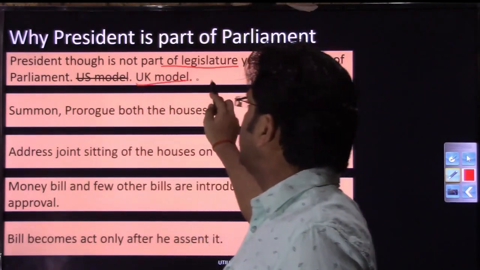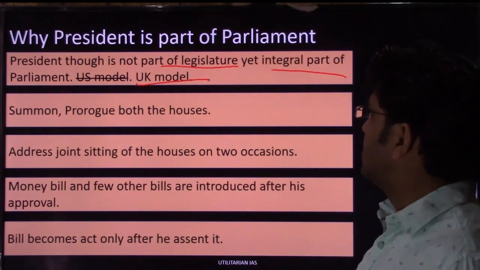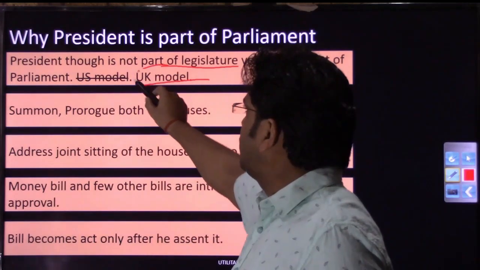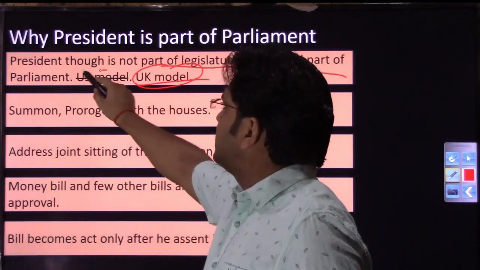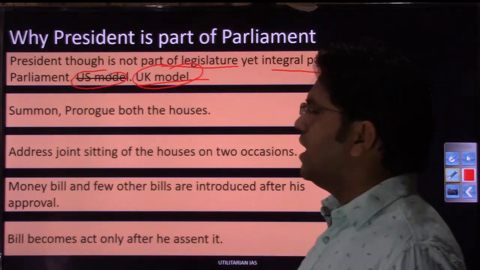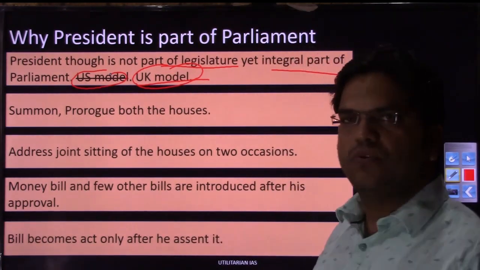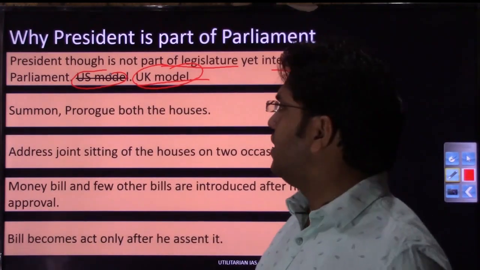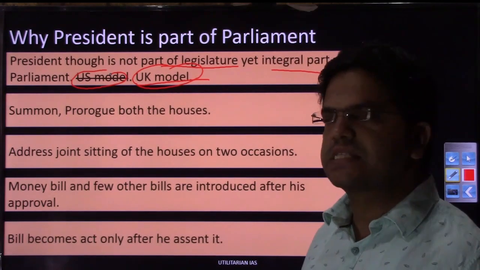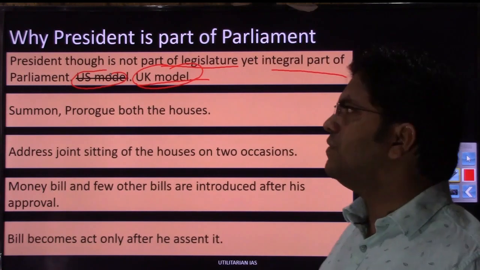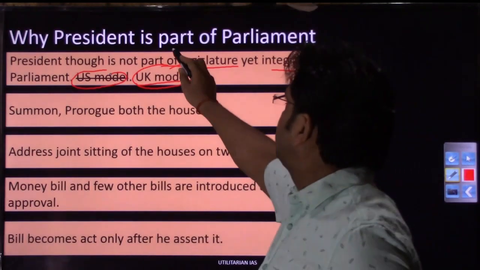Why? Because we are following the United Kingdom model, right? There they have a constitutional monarchy, who is the head of state, and in the UK model the head of state is part of their Parliament. We are not following the United States model, where the President is elected separately and works independently. Here we do not have that kind of system. So let us look at some functions of the Indian President. Although we discussed all those functions while covering the President chapter, let us cover a few, and thereby we will be clear why the President is considered part of Parliament.